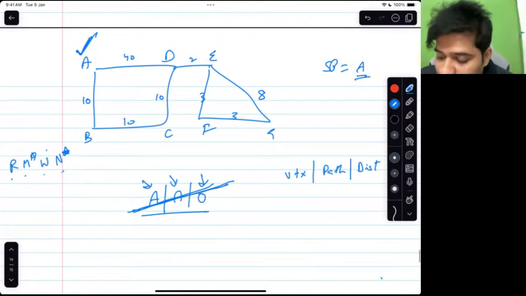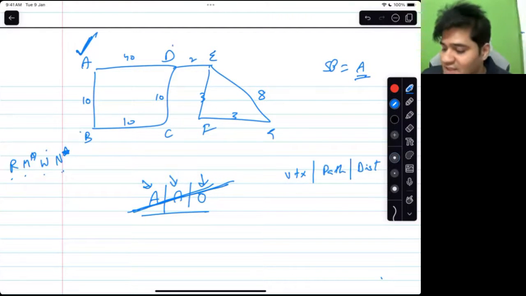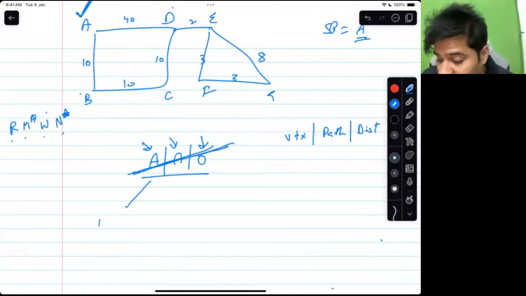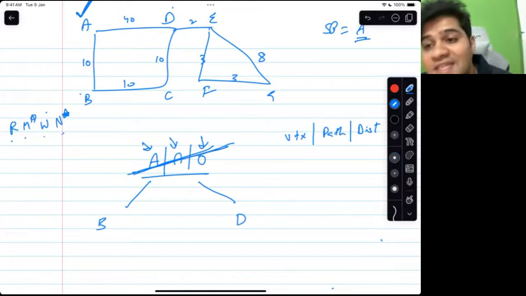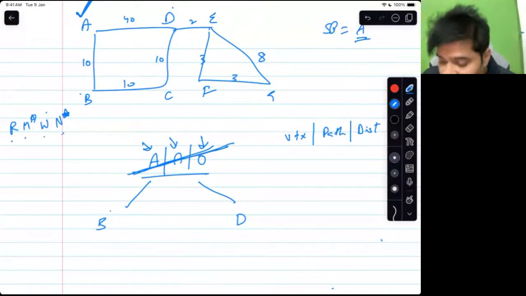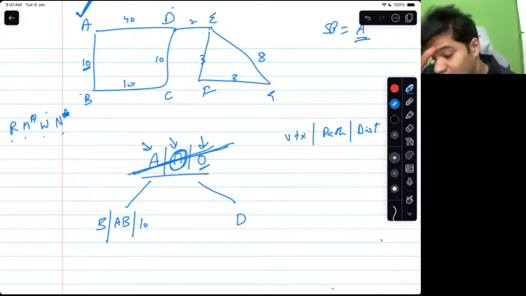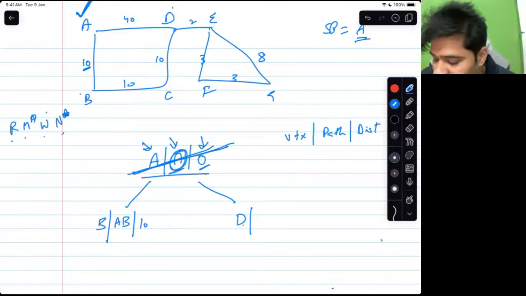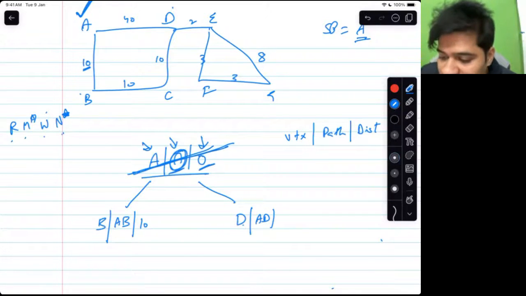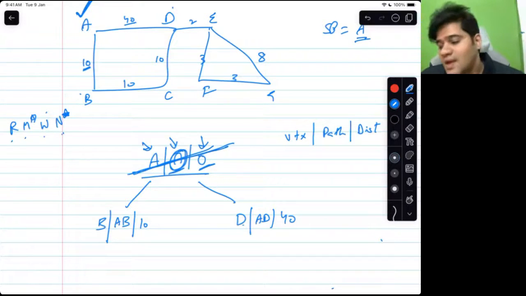Neighbors of A are B and D. Add that to the tree. So see, I am adding B and D. But a node has 3 pieces of information. So B is added here. Path to B will be the old path plus the vertex name. The cost would be old cost plus this edge that you have taken, 10. And for D, see what is happening: old path plus D, AD. Old cost plus this edge, 40. Is this part clear?